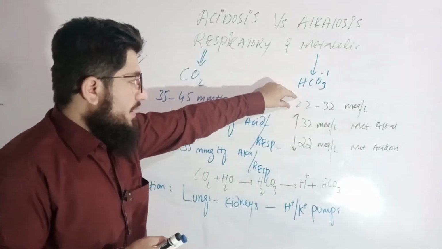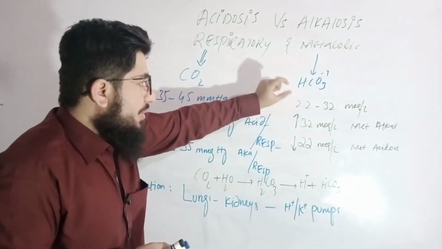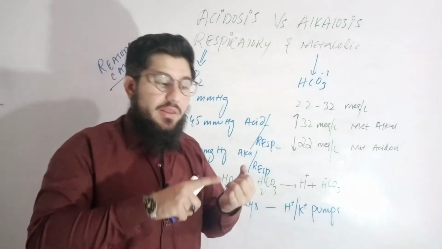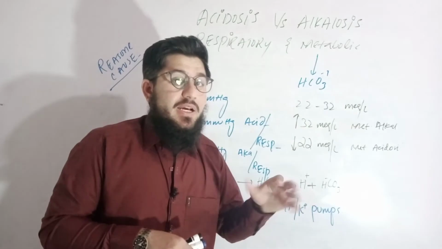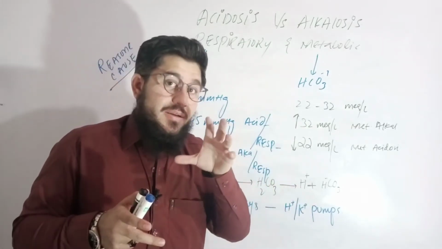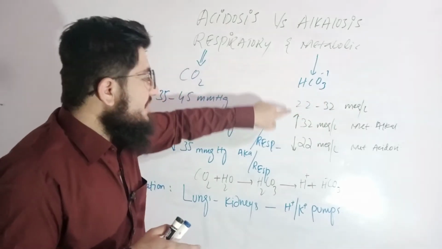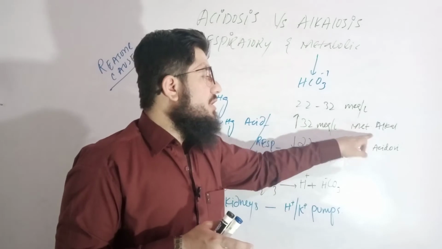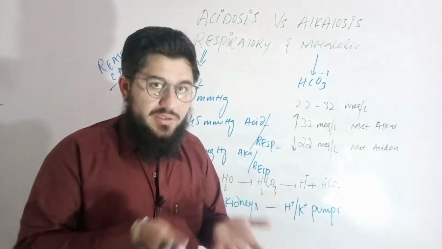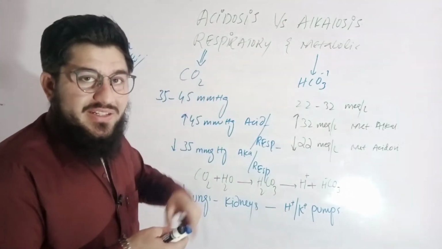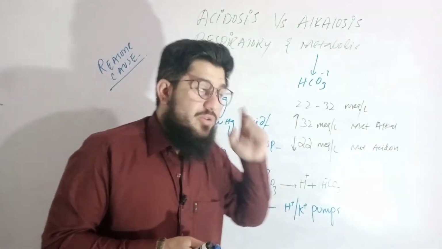If the range is between 22 to 32 milliequivalents per liter, it's normal. Now remember, bicarbonate is actually alkaline. So if it is increasing, it will cause alkalinity in the blood. If it is decreasing, it will cause acidity in the blood, because it is alkaline. So if it is increasing from 32 milliequivalents, it will cause metabolic alkalosis. It is alkali, so if alkali is increasing, it will cause alkalosis. And acid, if acid is increasing, it will cause acidosis. Very simple.